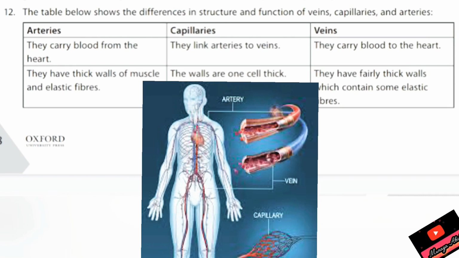Second difference is they have thick walls. Who have thick walls? Arteries have thick walls. Whereas capillary walls are just one cell thick. That's why the exchange of oxygen and carbon dioxide occurs. That is the junction. And the veins have fairly thick walls which contain some elastic fiber. You can see in the diagram as well.